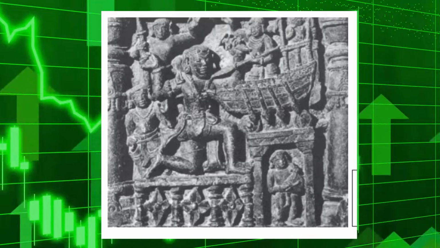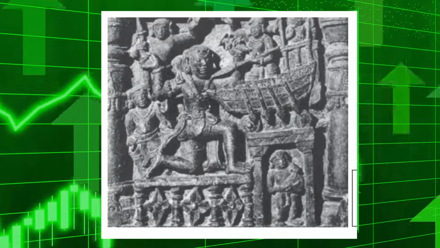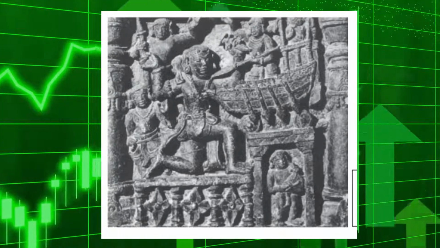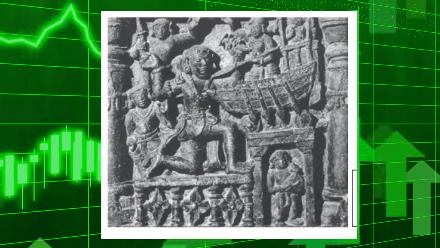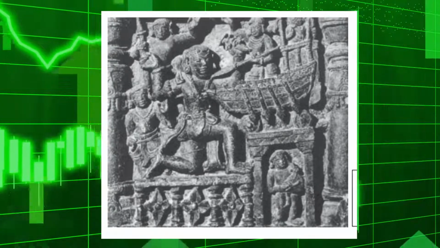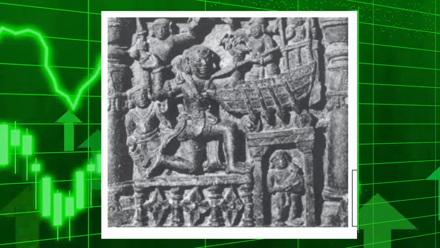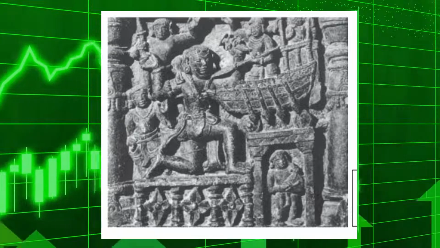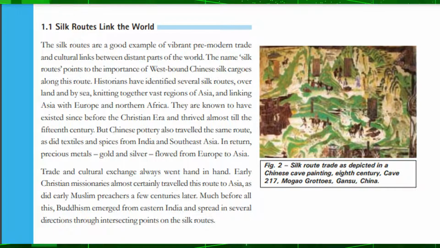Figure 1. Image of a ship on a memorial stone, Goa Museum, 10th century CE. From the 9th century, images of ships appear regularly in memorial stones found in the western coast, indicating the significance of oceanic trade. 1.1 Silk routes link the world.